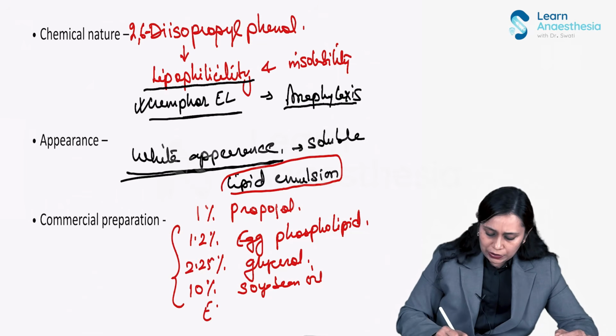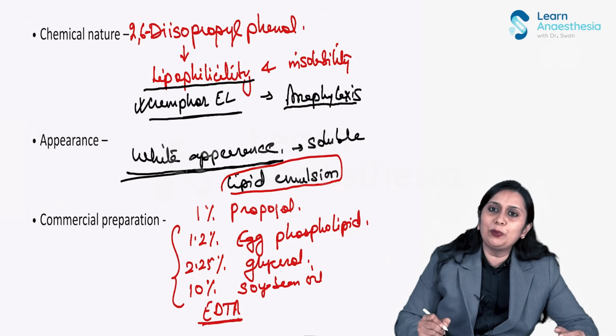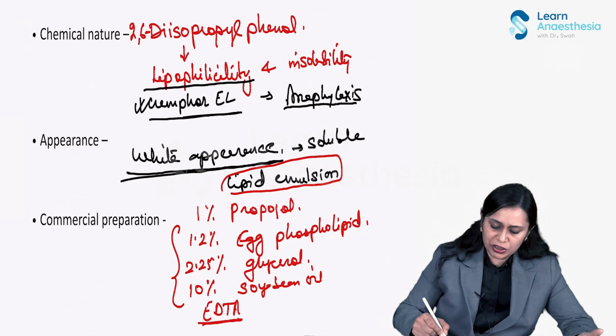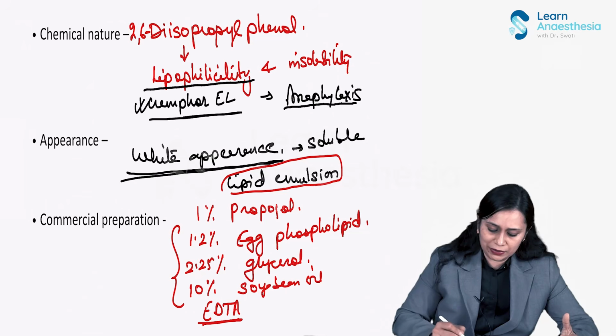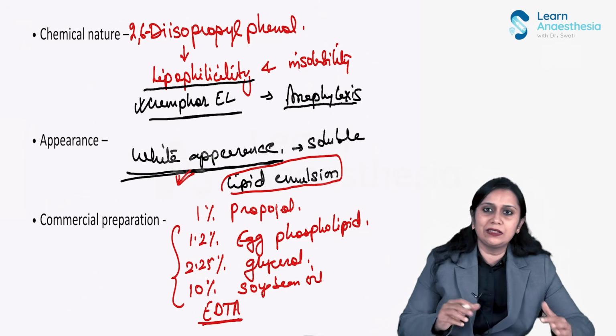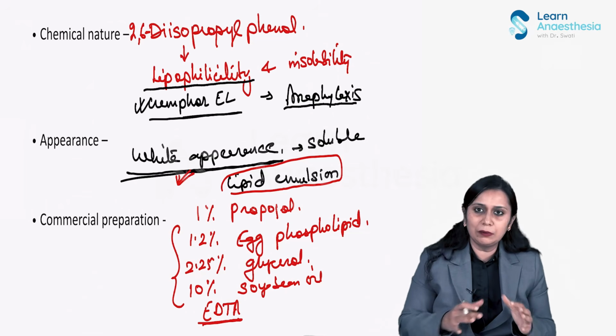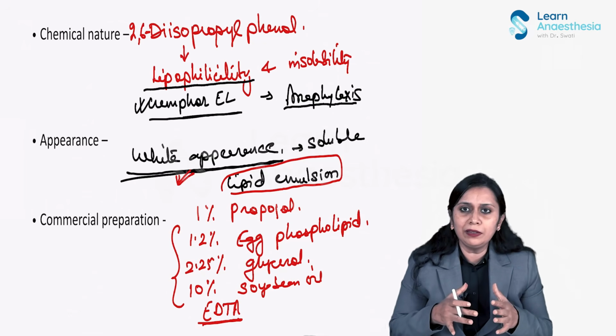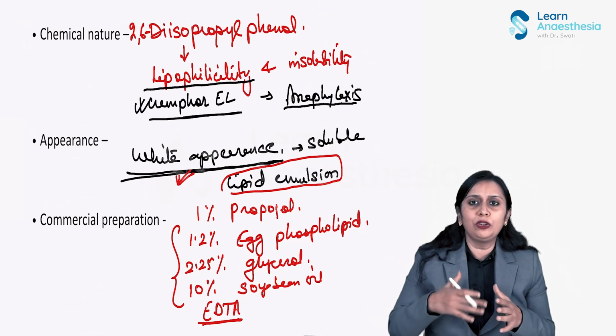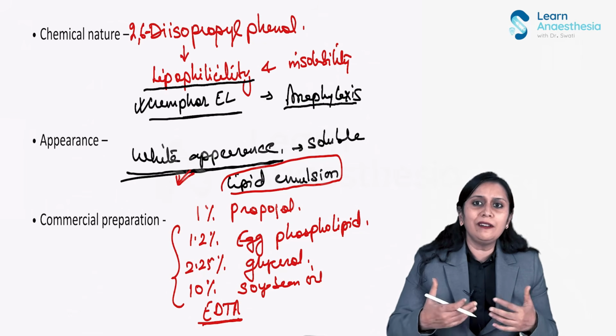Later on, EDTA was added. This EDTA was added to prevent microbial growth in the propofol. So today the commercial preparation has all these things. It is white in appearance. It's now a lipid emulsion. Okay, this is about the chemical nature, appearance, and additives added to propofol to make it soluble intravenously.